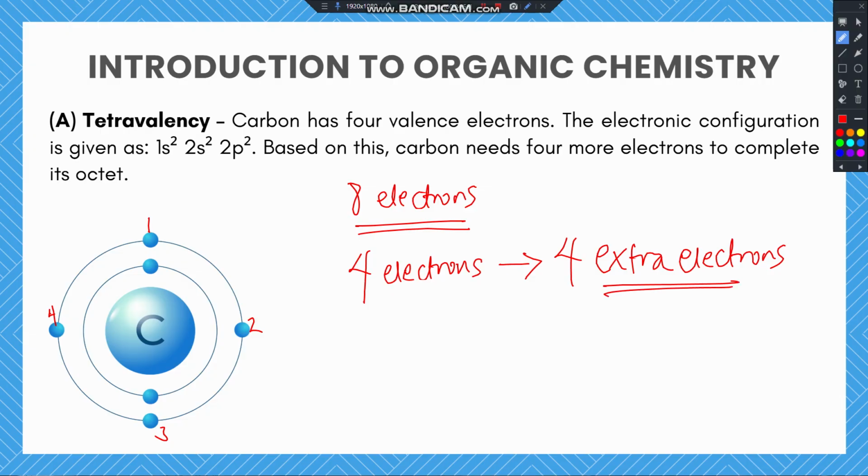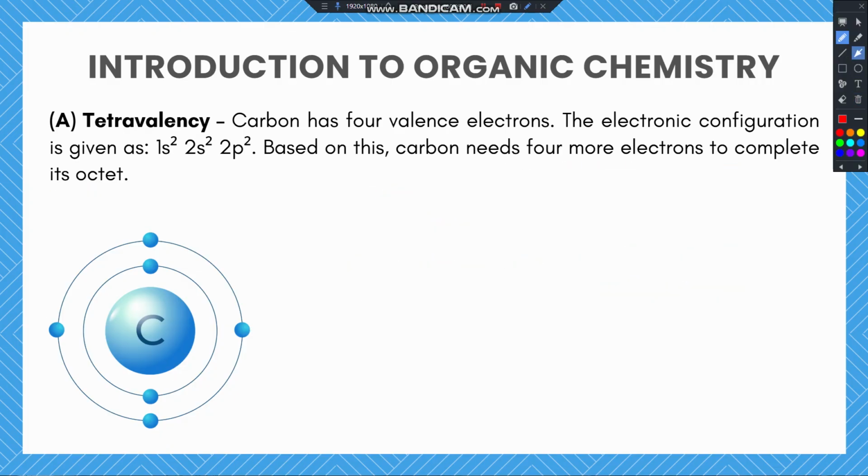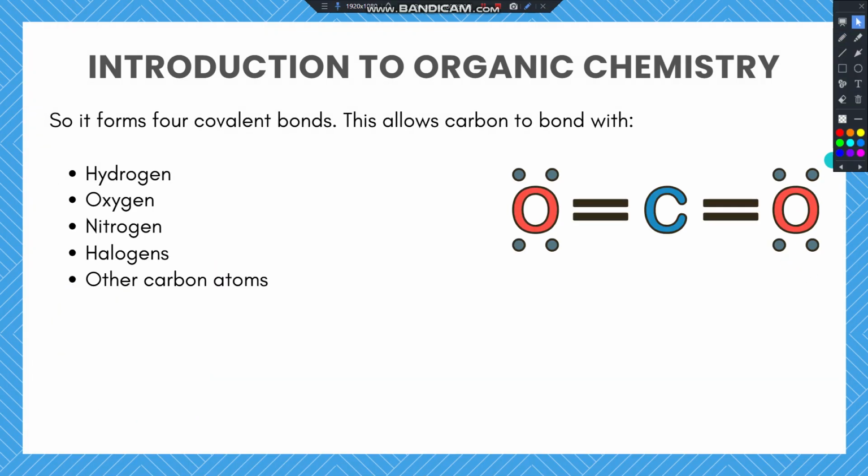Based on this, carbon needs four more electrons to complete its configuration. It means therefore that it is able to form covalent bonds. It is able to share bonds with other atoms like hydrogen, oxygen, nitrogen, halogens, and even other carbon atoms.